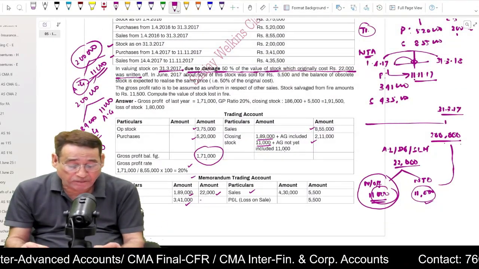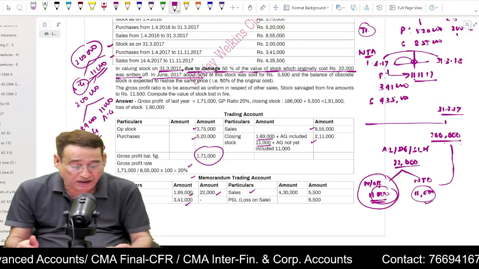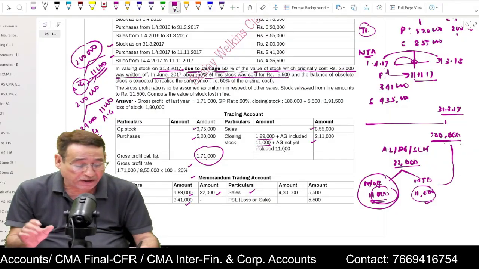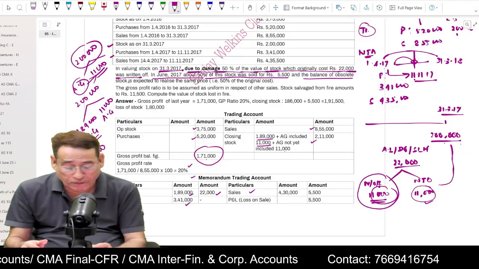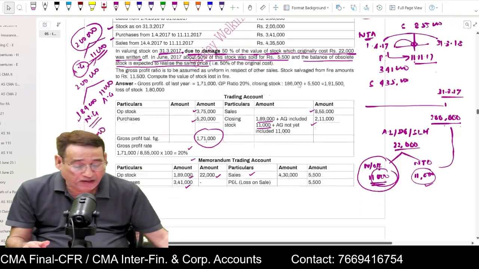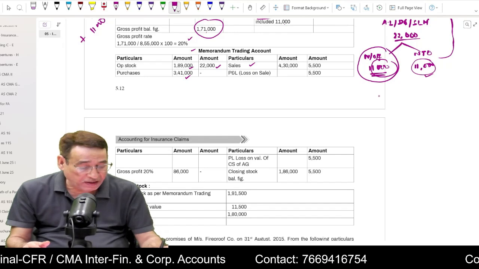Question says that in June 2017, meaning in the current year, 50% of the stock was sold for 5,500 and the balance of obsolete stock is expected to realize the same price. 50% of the stock was sold. Now what does it mean?